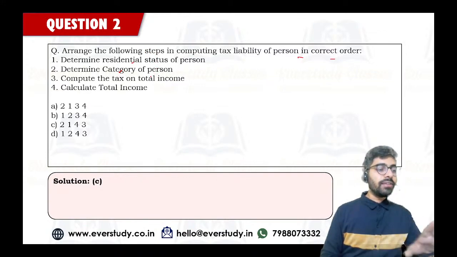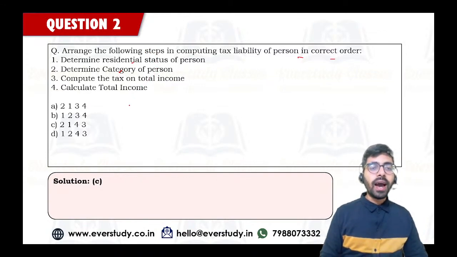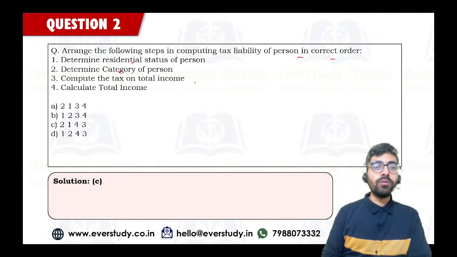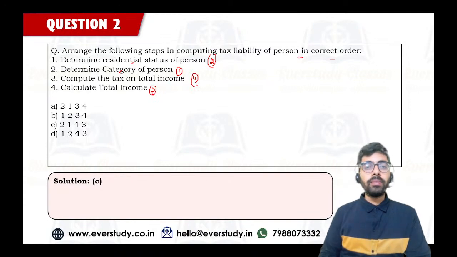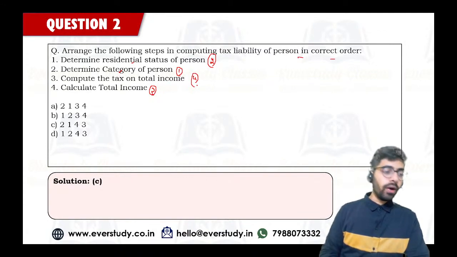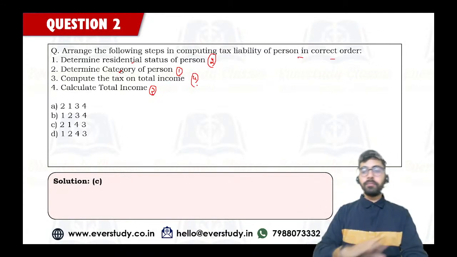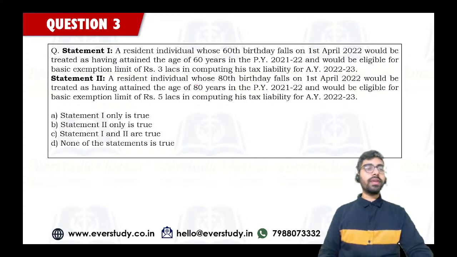So that's why the answer is not option number B. The answer is going to be option number C. I can see many people are getting confused in this particular question. पहले आपको category निकालना पड़ेगा और फिर आप उसका residential status निकालेंगे. Then you will calculate the total income and then you will compute tax on the total income. So this is the correct order: 2, 1, 4, 3. I hope now this is clear.